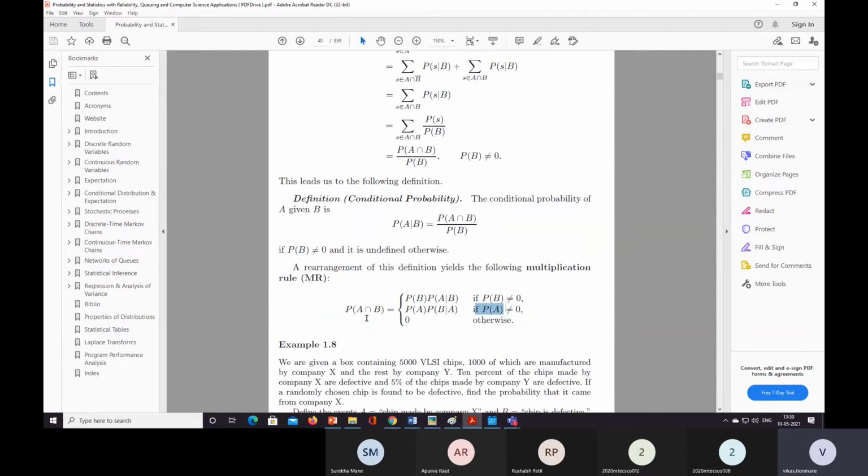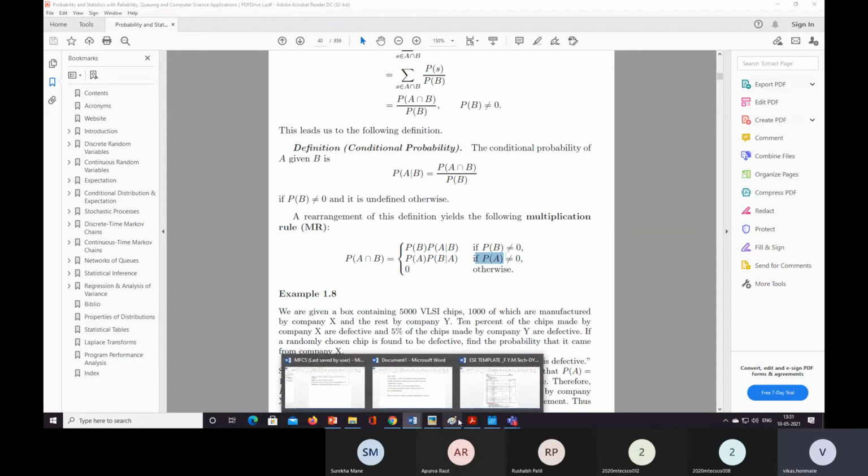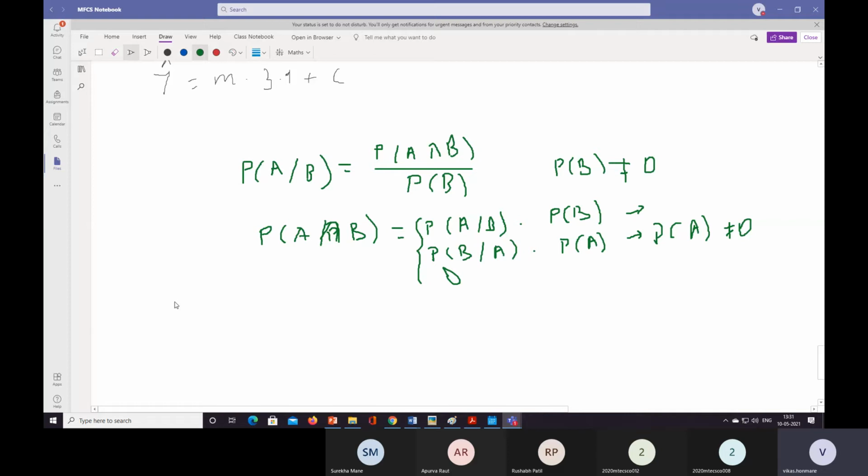Okay, so let's take one example. We are given a box containing 5,000 VLSI chips, 1,000 of which are manufactured by company X and the rest by company Y. So the total chips manufactured are 5,000.